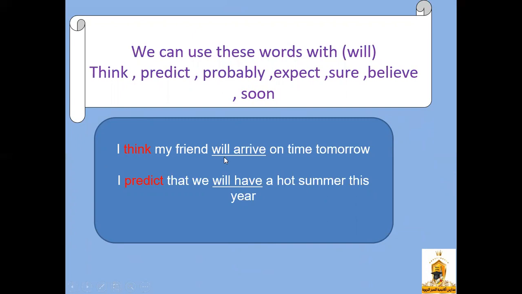I think my friend will arrive on time tomorrow. Think is the verb of expecting something that will happen in the future, and will arrive is the affirmative form of the simple future. The second example: I predict that we will have a hot summer this year. This sentence also includes the meaning of a prediction about something that will happen in the future.